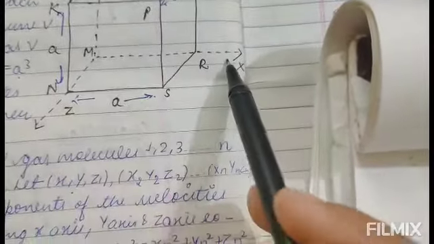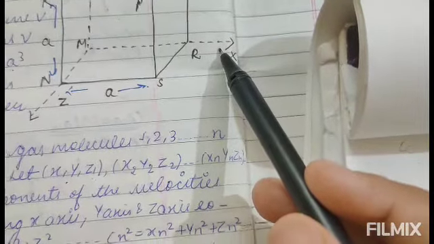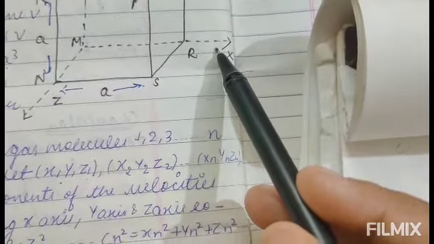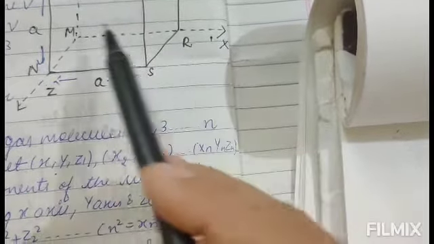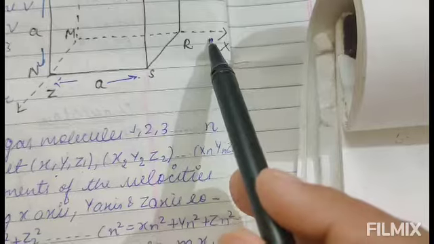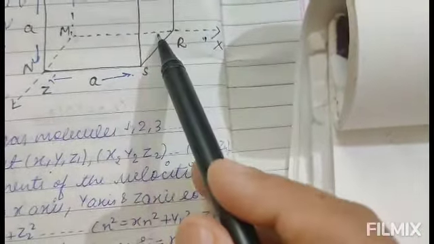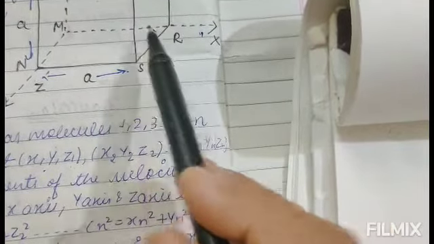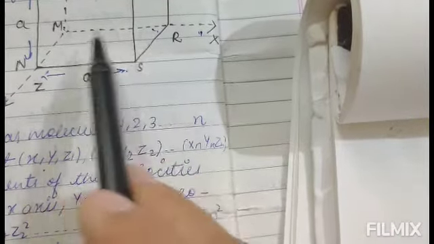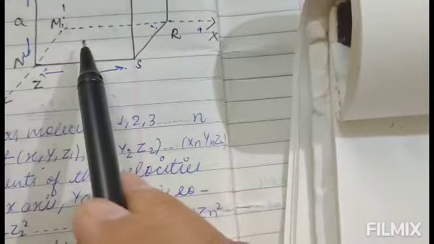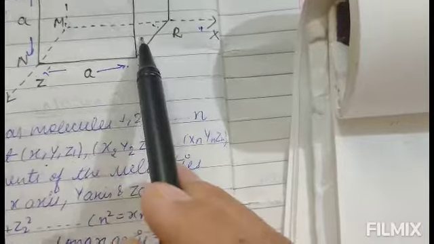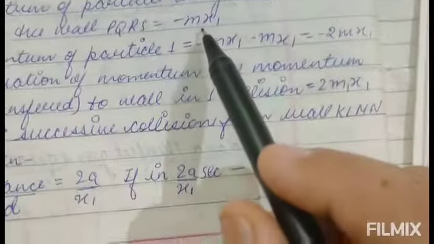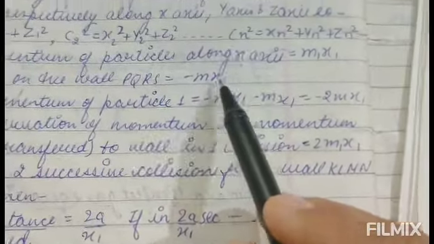Along this axis, suppose the initial momentum of the particle is m1x1. We are talking about the first particle. Now it will strike this PQRS wall, then after collision the momentum will change, the direction will be negative.